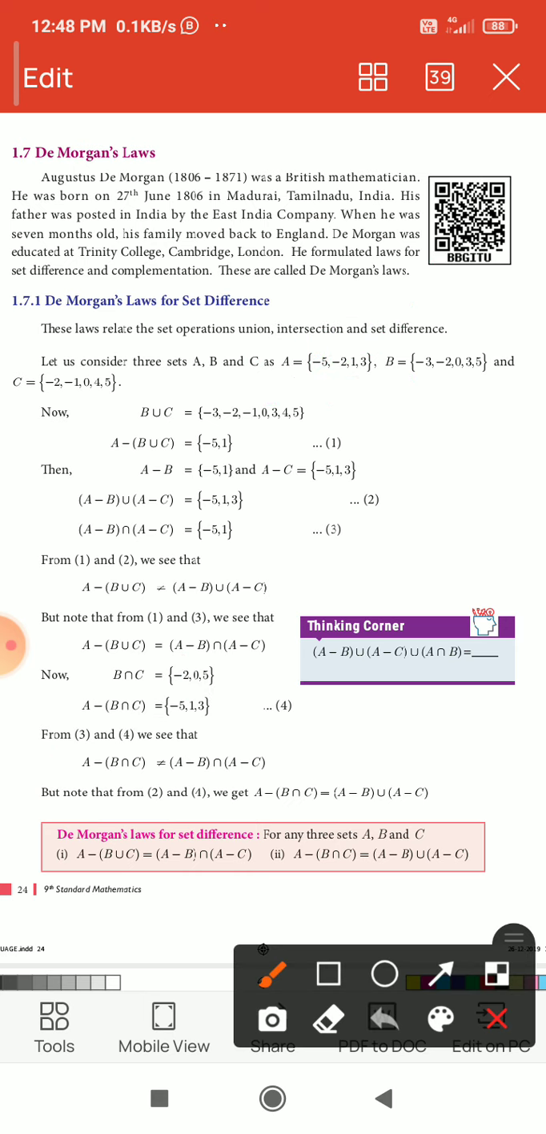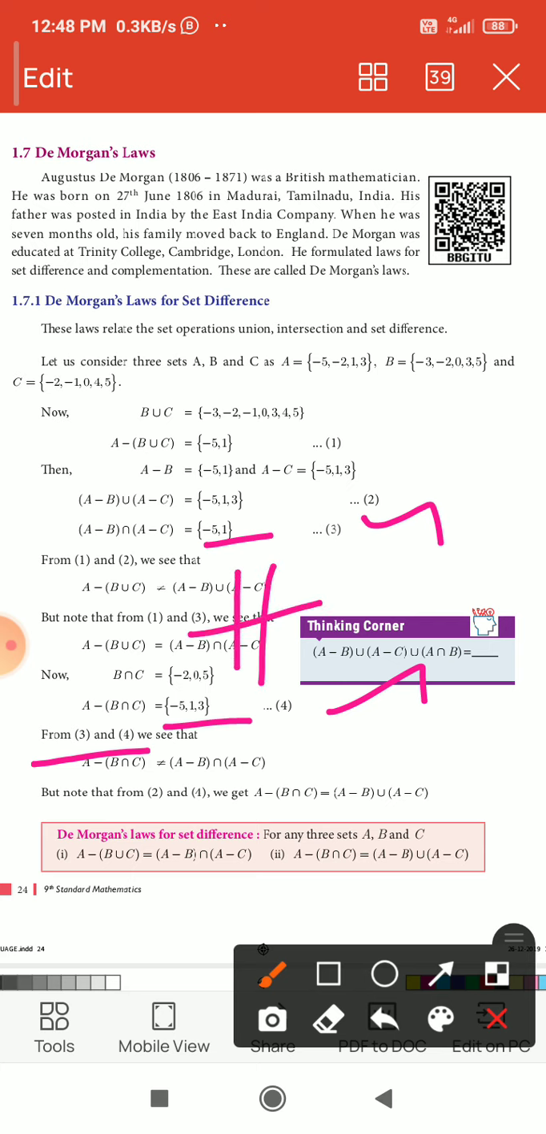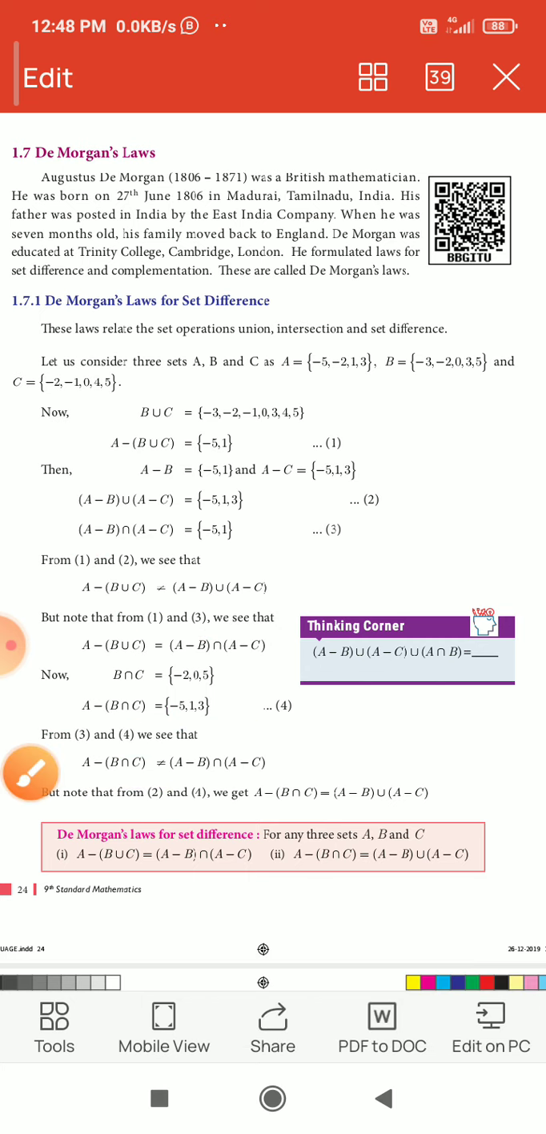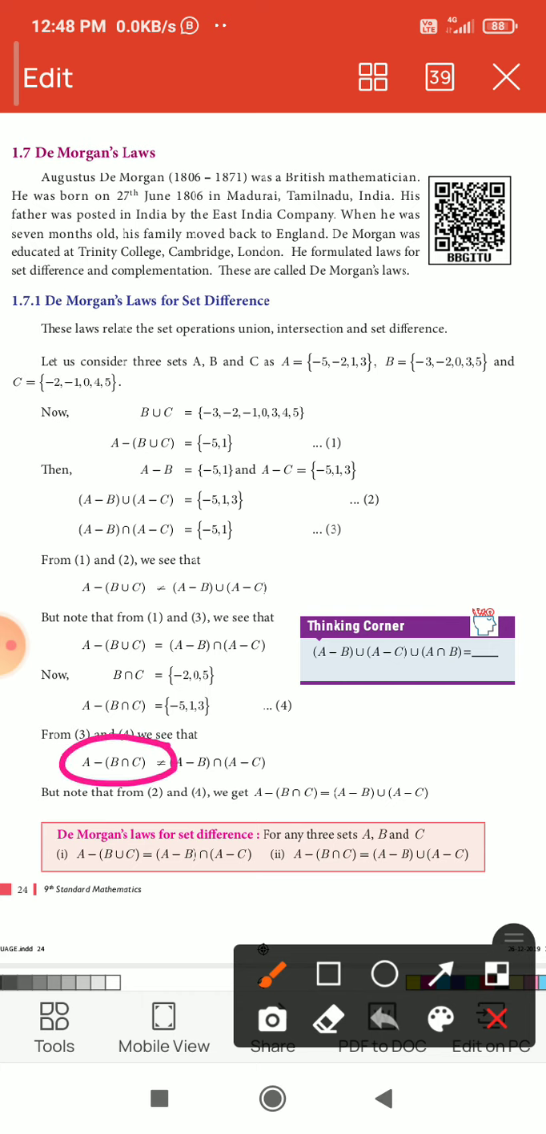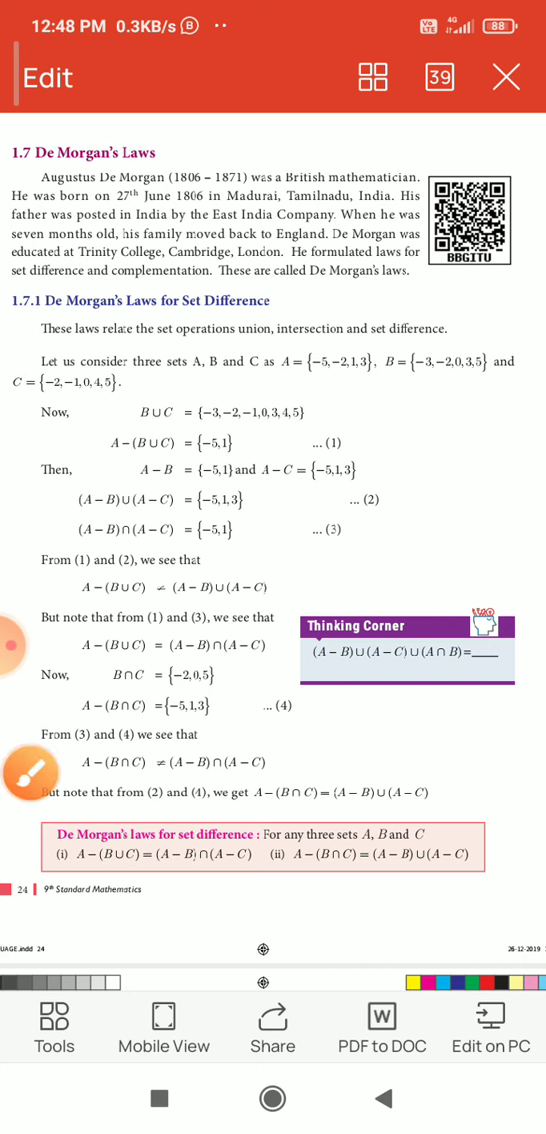Then from equations 3 and 4 we see that the RHS of the third equation is minus 5, 1, and the RHS of the fourth equation is minus 5, 1, 3. So both are not equal, and similarly the LHS are not equal. So A minus B intersection C is not equal to A minus B intersection A minus C.